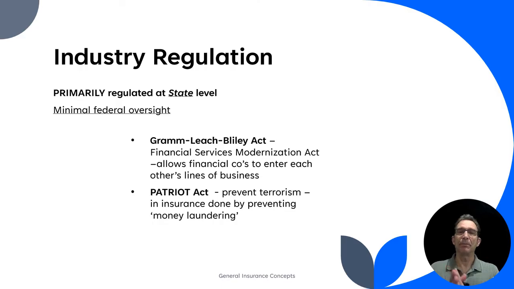So the Patriot Act applies to insurance. It is a way of protecting against that kind of illicit money laundering. So the Patriot Act says preventing terrorism by stopping money laundering.